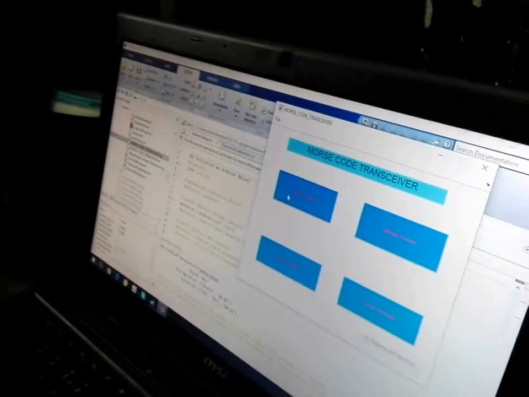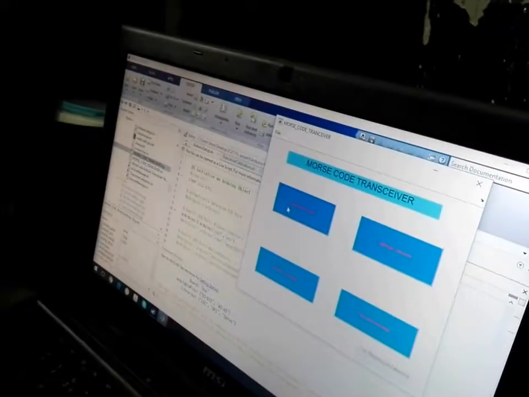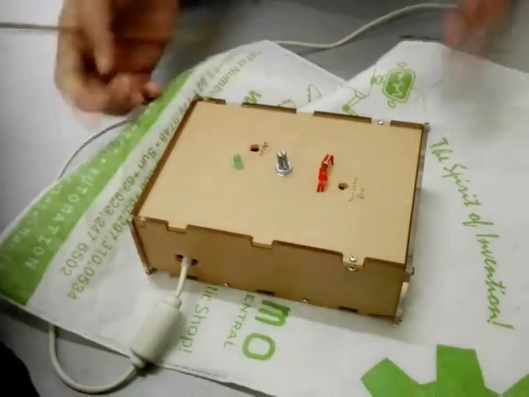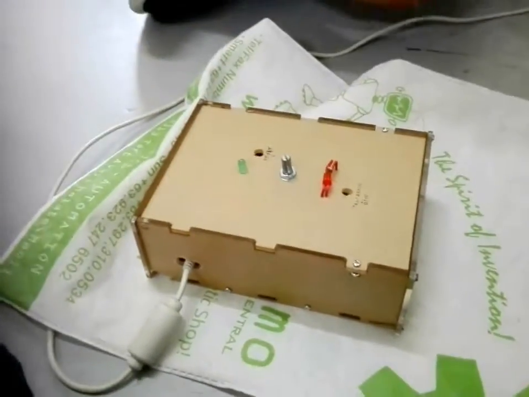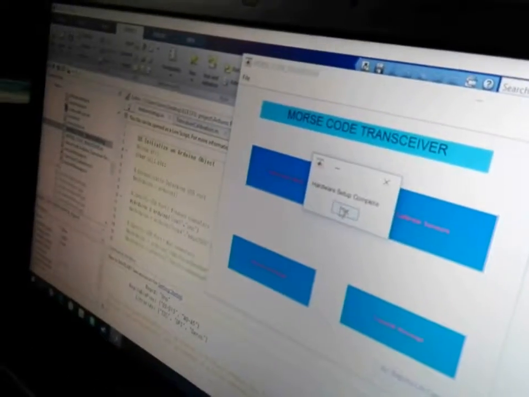First, we are going to set up our hardware, which is clicking this button. And by clicking it, we are going to wait and see. And this is the result. Hardware setup is complete.